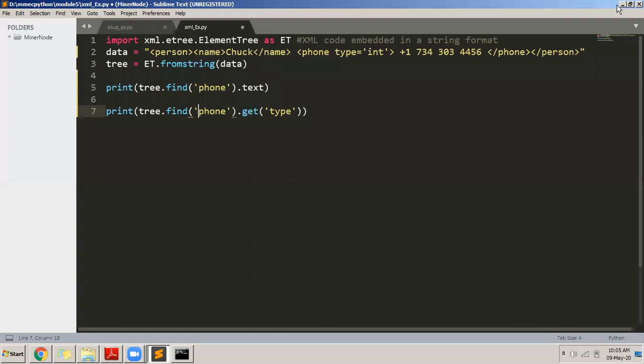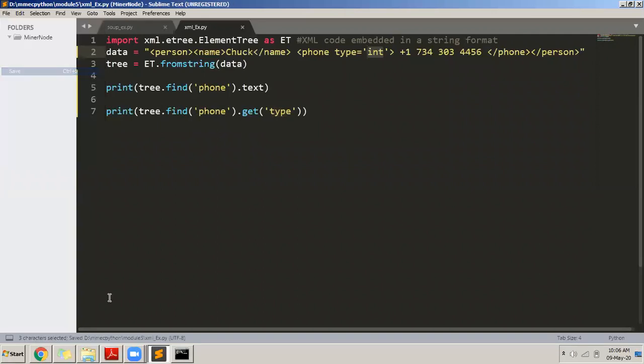I know that the phone tag has got an attribute called type. And if I want to retrieve the value of that attribute, I have to write tree.find phone.get type. It will give me the value that is assigned to this attribute type. Type is an attribute, int is the value that is assigned to it. So it should print me int.